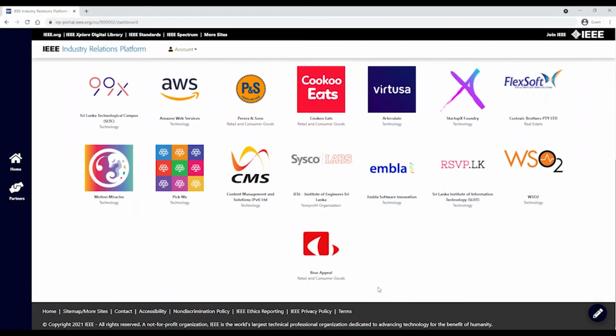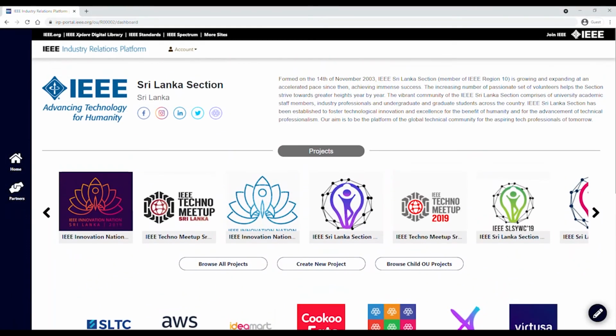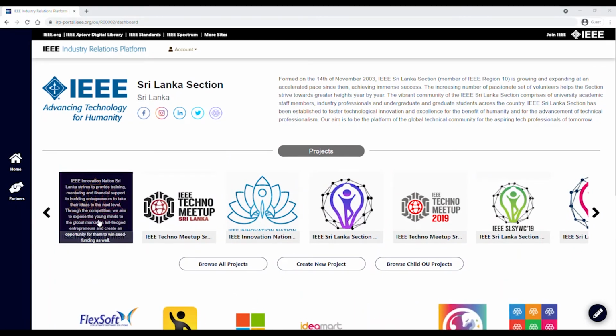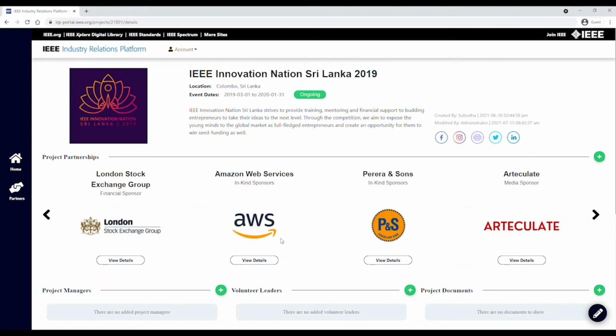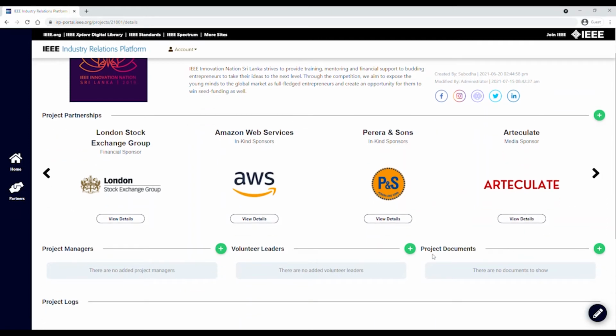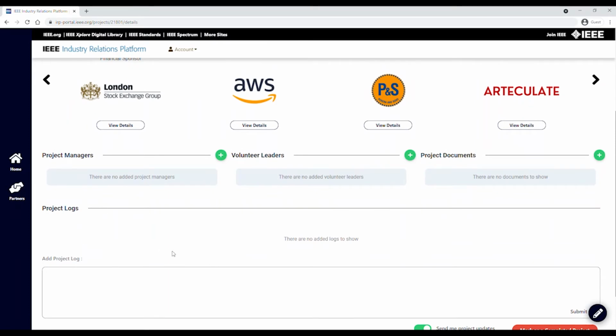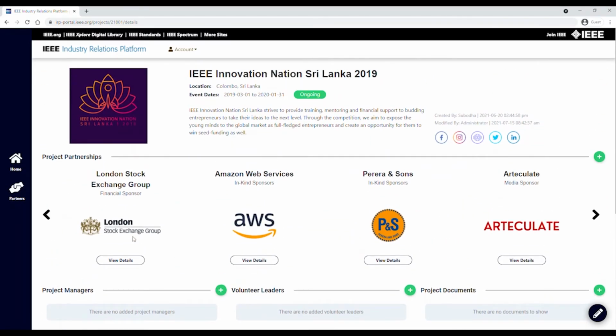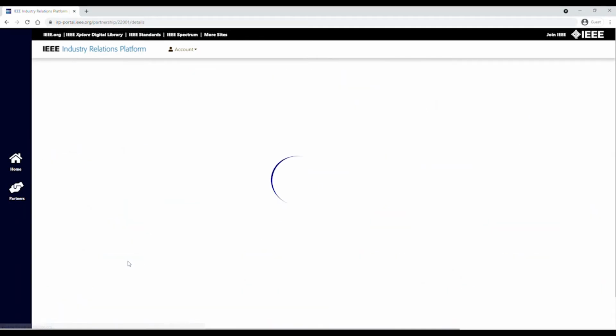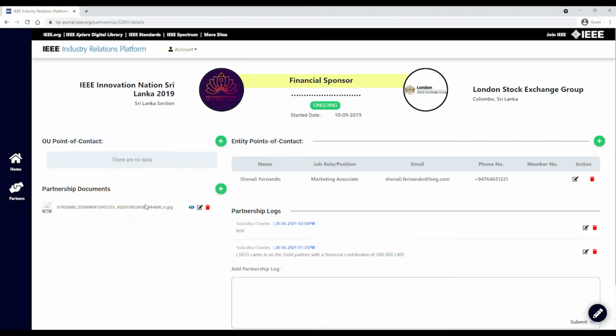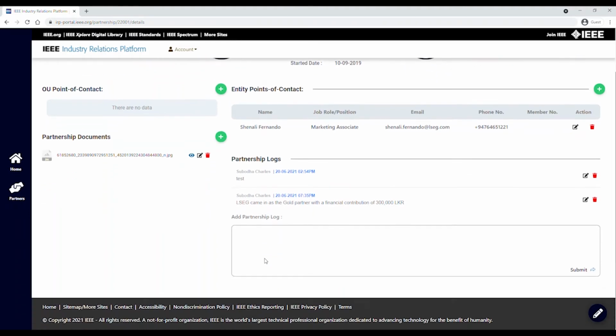The view you are seeing right now is the OU admin dashboard. The OU admins can see all the projects happening within the OU. It allows you to view and edit details about individual projects. Several details such as partnerships, volunteers involved, related documents, and project logs can be captured through this project view. You can also zoom into partnerships for more partnership-specific details. In here, you can keep track of points of contact in IEEE as well as the partnering company, store partnership-specific documents such as MOUs, and also record partnership logs.